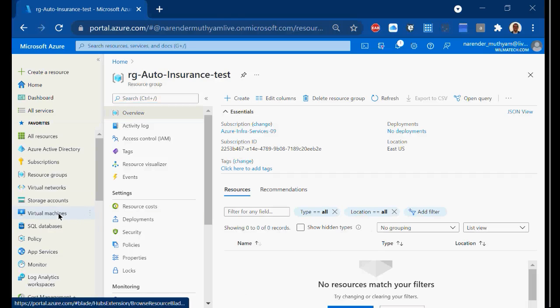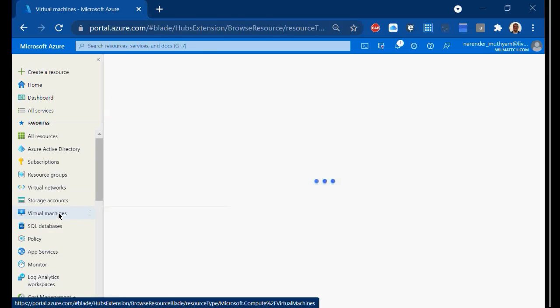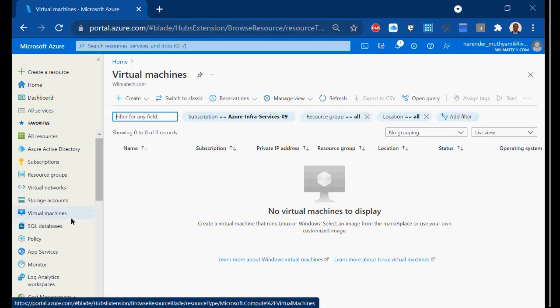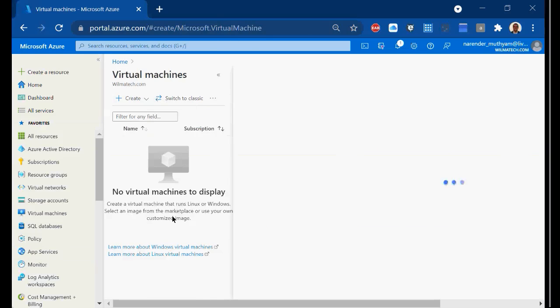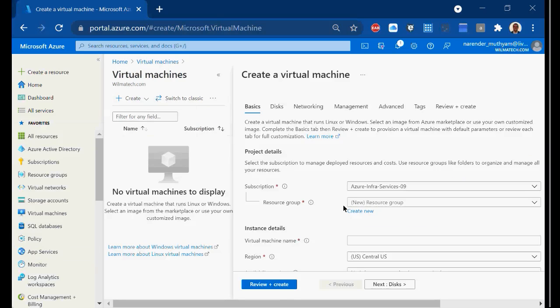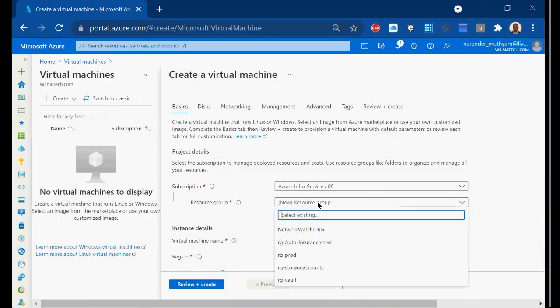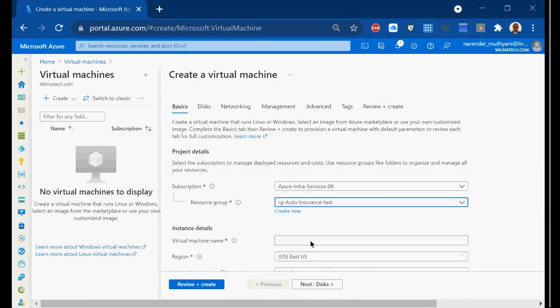So now I want to create some VMs here. I'll go ahead and create virtual machines or SQL DBs, whatever I want. So here I'll create VMs. My development team wanted an environment, so I'm building them an environment. I'll minimize this so that I can see things clearly. Here I need to choose the resource group I've just created, auto insurance test.